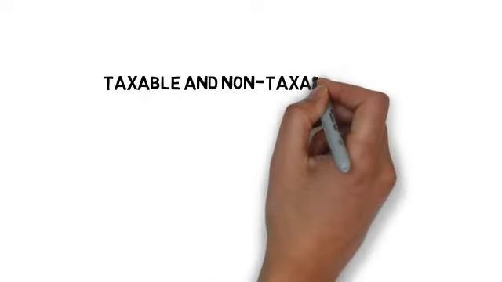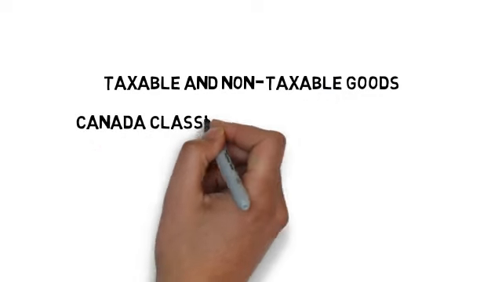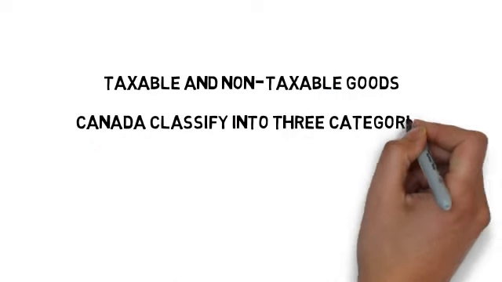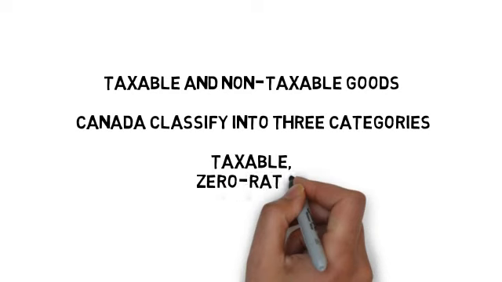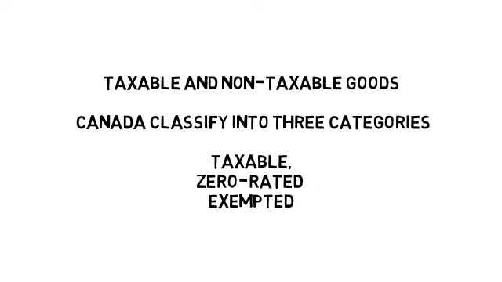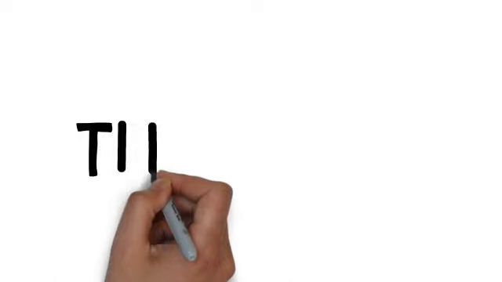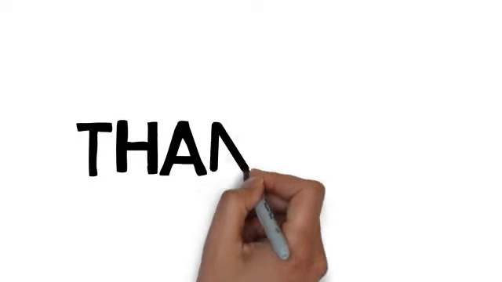And they too have classifications like taxable and non-taxable goods, and they have only three classifications: taxable, zero rated and exempted. Zero rated are the goods which will be taken into consideration when a transaction takes place, and exempted are certain kinds of services and certain essential goods. Thank you all.